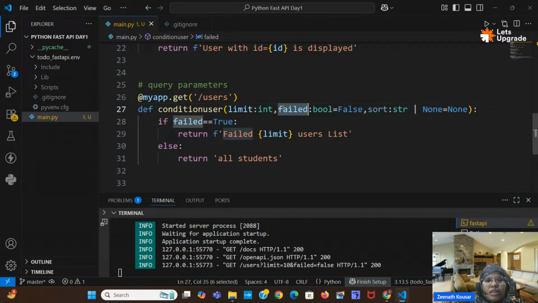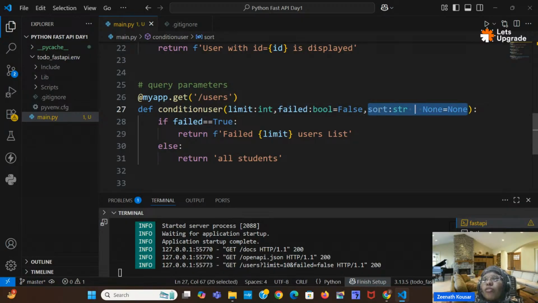What is this? This is a default parameter, we are giving some default value. If the user is not giving any value, it will take it as false. So you can note down the difference between default value and optional value. This is a default value, meaning if the failed value is not given by the user, False will be stored into the failed variable. Then what is this sort?